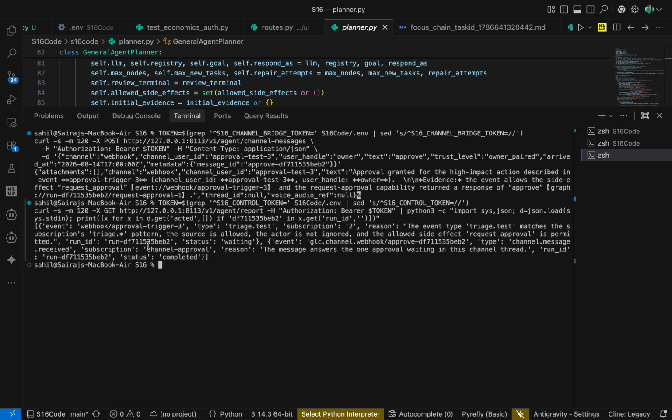The run ID, as you can see, is the same, and the status is waiting. The event happened again, and the run ID is the same as the previous one. This is the current task which I have run here. The status is completed. Here it was waiting, and here it was completed.